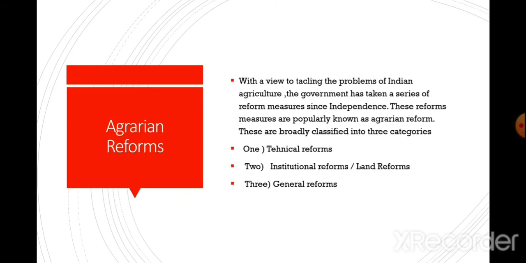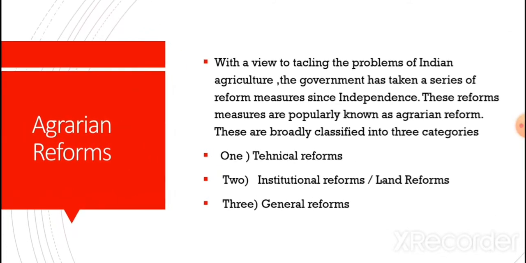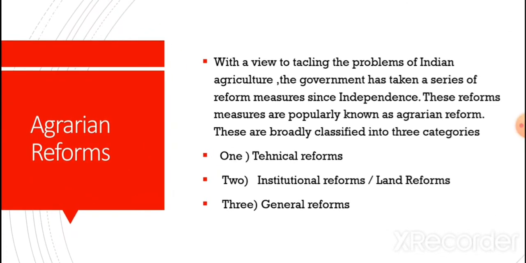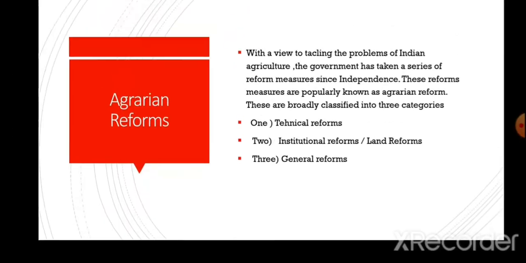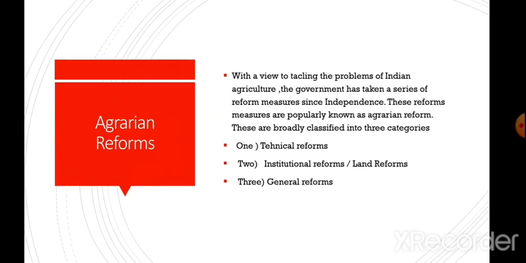Now, what about the agrarian reforms? With a view to tackling the problems of Indian agriculture, the government has taken a series of reforms since independence. These reform measures are popularly known as agrarian reforms, and these are broadly classified into three categories. One is technical reforms, second is institutional reforms, also known as land reforms, and third is general reforms. Now we will discuss these three reforms one by one.